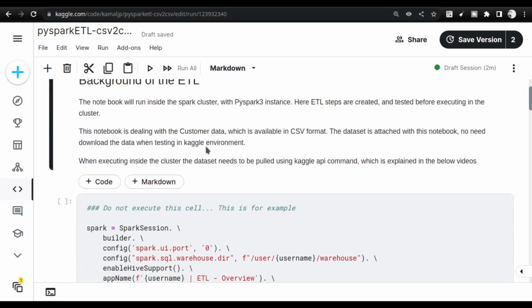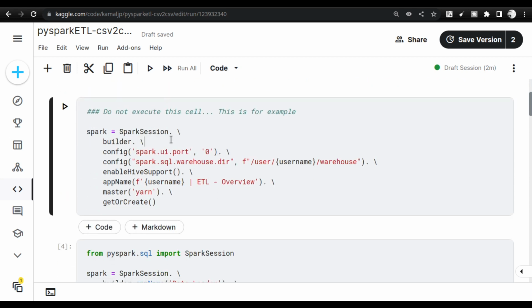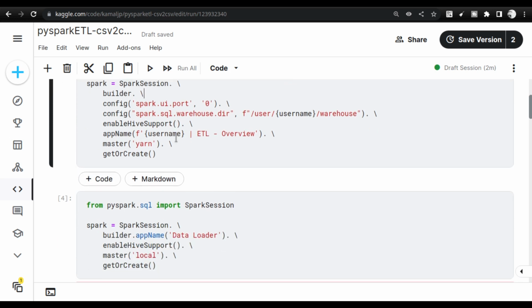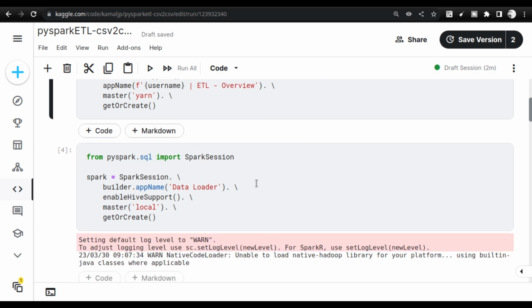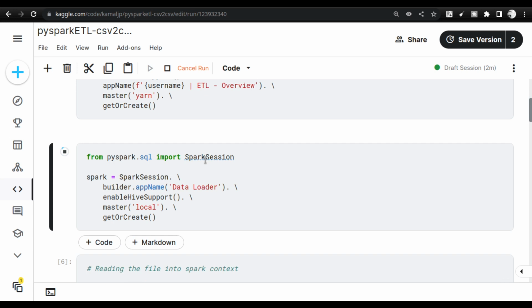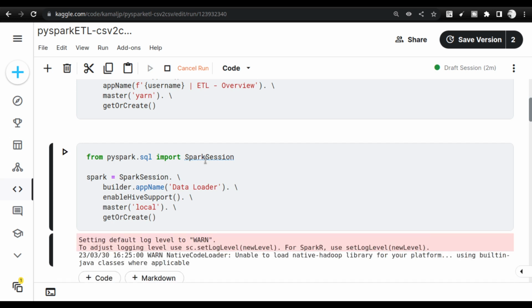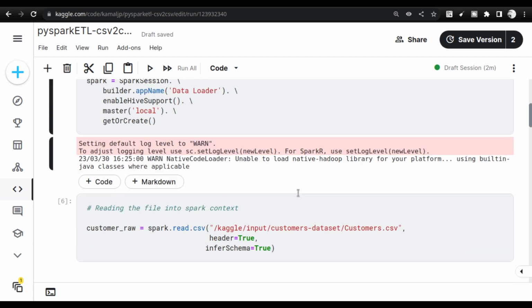I think the Kaggle environment is up and running. So yeah, the Kaggle environment is done. I am going to start the Spark session. I am not going to go into detail about each and every step; I will just give you an overview of what is going on. This is a fairly simple activity that we are trying to do, so don't worry. If you miss certain things, once you practice, you will understand it. Initially, don't feel frustrated that this is going really fast. Practice it, you will get it. It's a very simple technology.